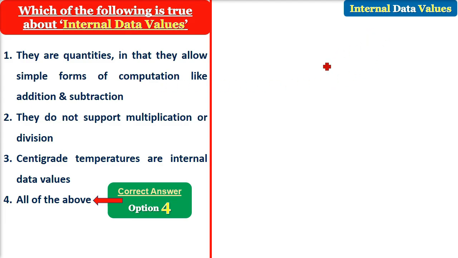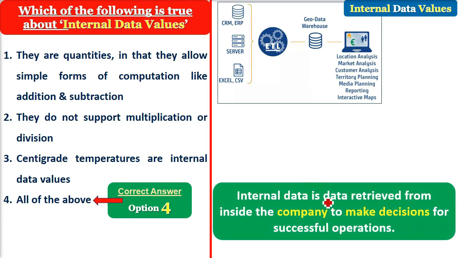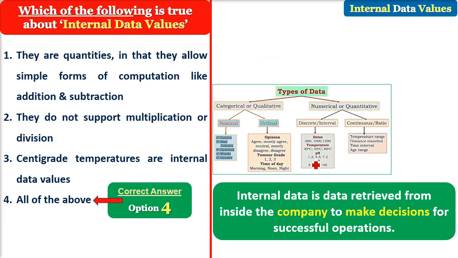In the scale of measurement, we have nominal, we have interval, and then we have other scales also. For example, in basic terms, internal data is data retrieved from inside the company to make decisions for successful operations, that you know already. But the actual interval data values can only be defined when we understand the types of data. The types of data are defined into two parts.